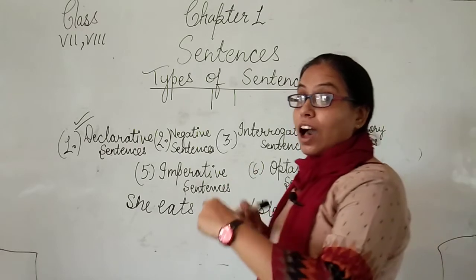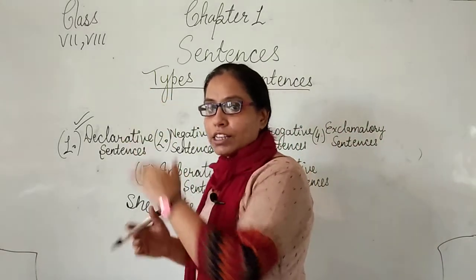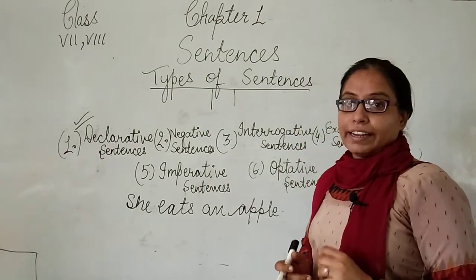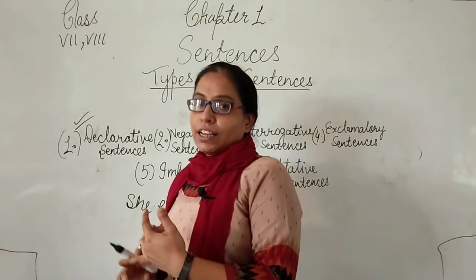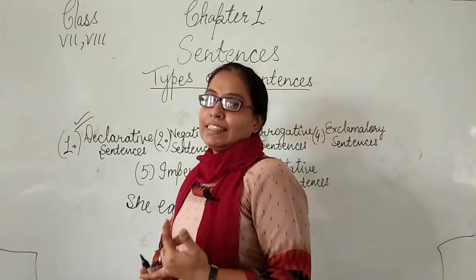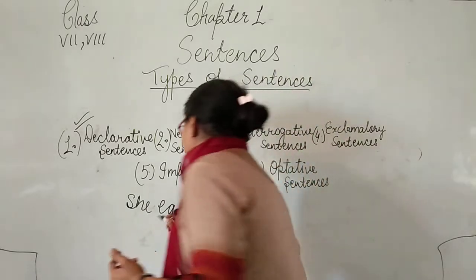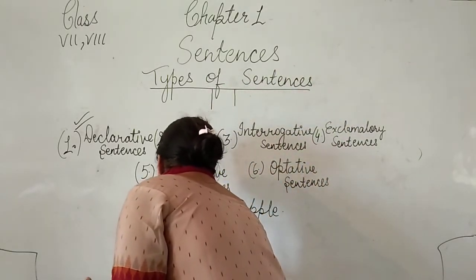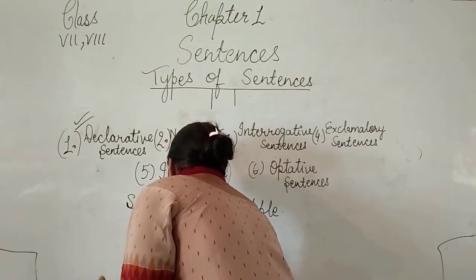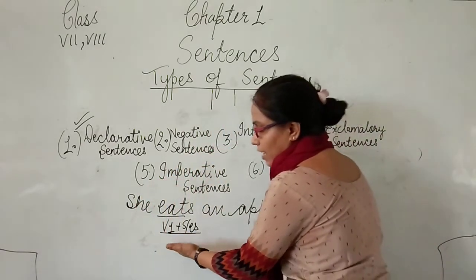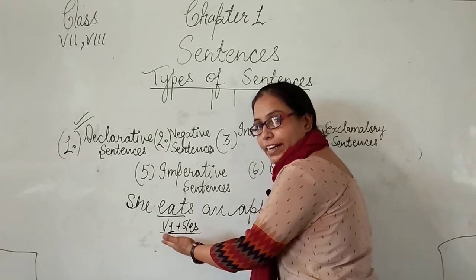But if we have a good knowledge of the tenses, we know that when we are writing a simple sentence in the simple present tense, we can identify it as verb first form plus s and es. So, we recognize here that this is the present indefinite tense.